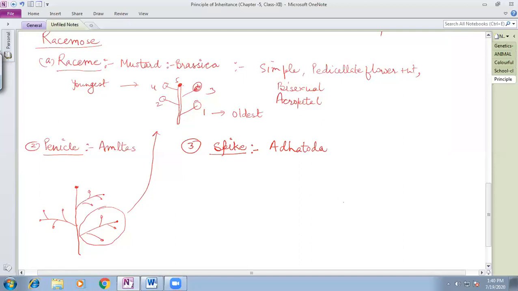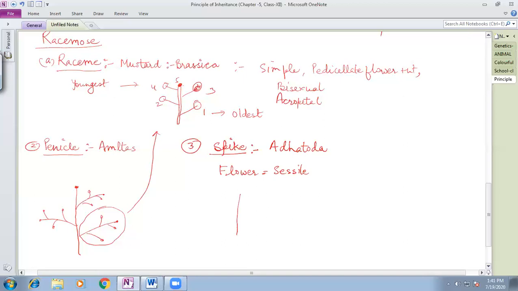Okay, this is the plant. In this plant, what you are observing in the spike condition is that the flowers are sessile, meaning they do not have the pedicel.